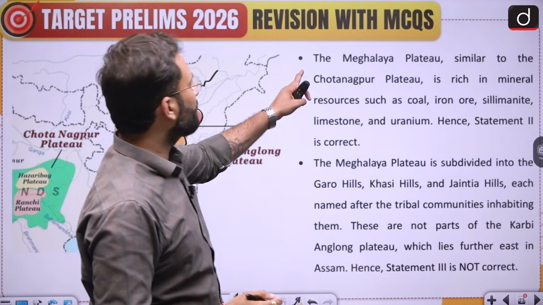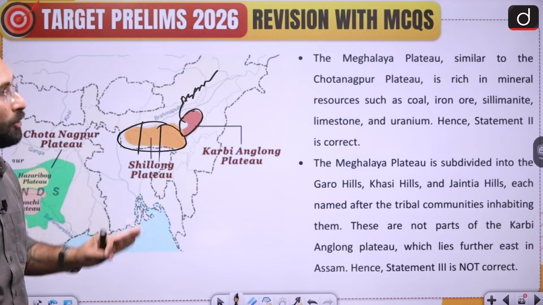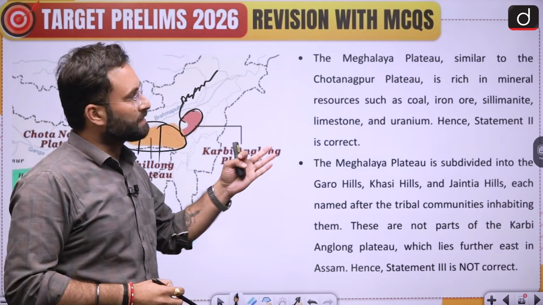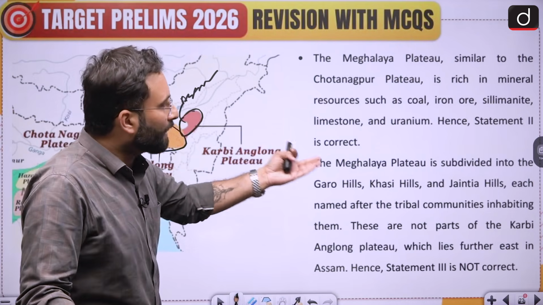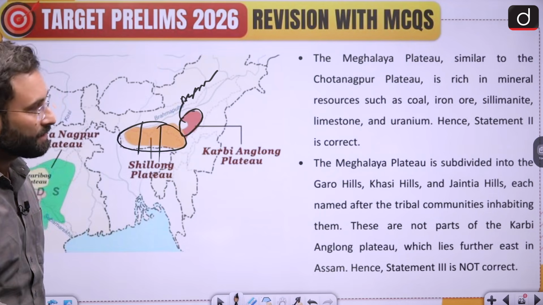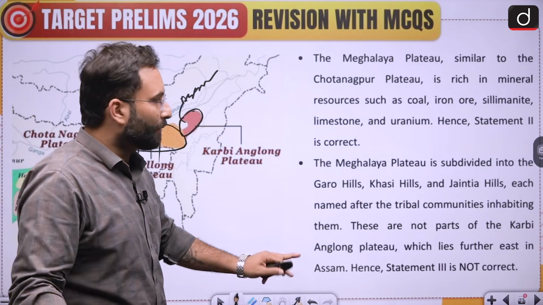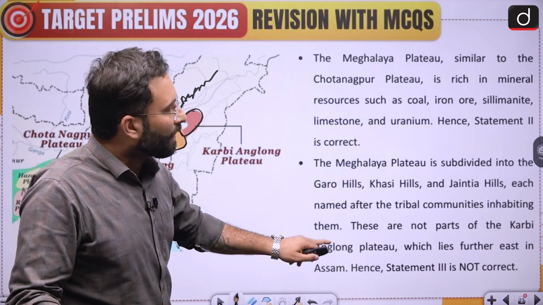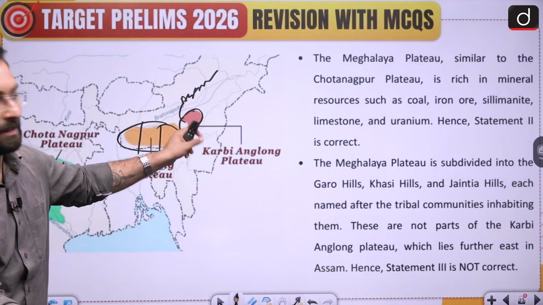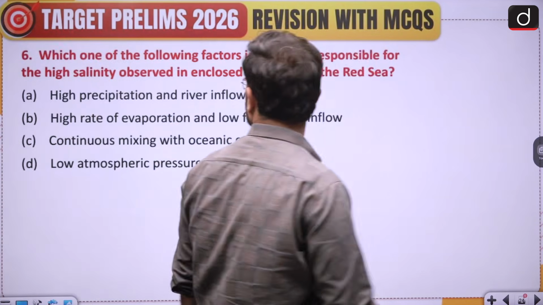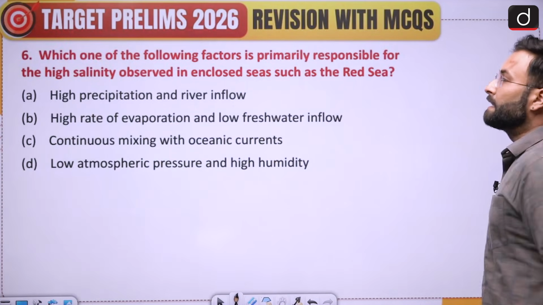Now here you can see the Meghalaya plateau, similar to the Chota Nagpur plateau, is rich in mineral resources like coal, iron ore, limestone, uranium, etc. The Meghalaya plateau is subdivided into Garo, Khasi and Jaintia hills, each named after the tribal communities inhabiting over there. These are not parts of the Karbi Anglong plateau, which lies further east in Assam. Now we can move further to the next question, that is question number 6.